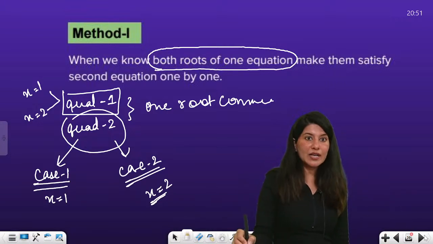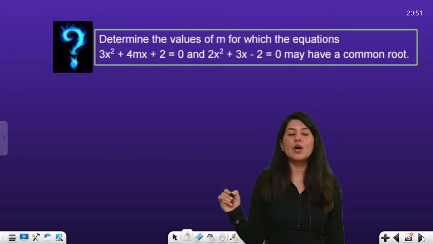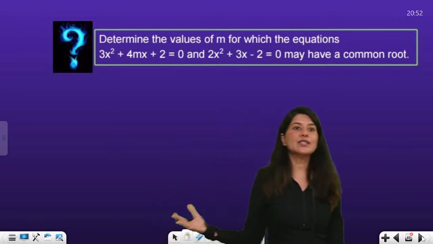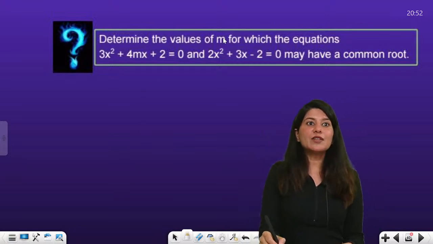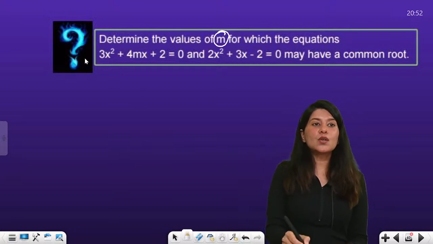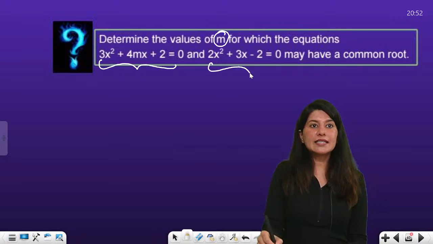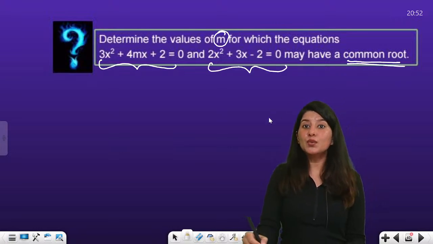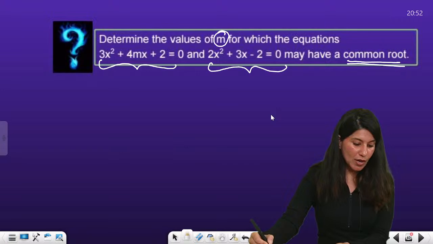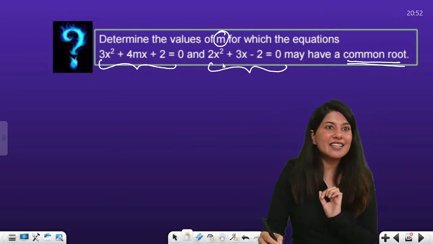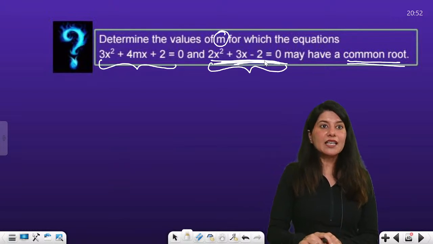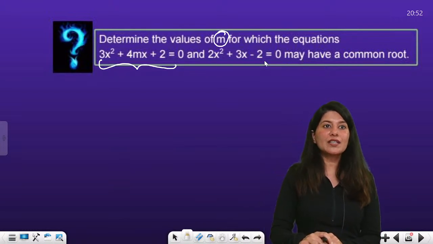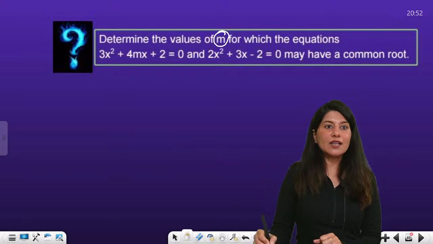Alright, let me just show you how we are going to do that. Can you see the question? With the help of the question, we are going to understand. Determine the values of m for which the equations this and this may have a common root. So these two are having one common root. I can clearly see that the roots of the second equation can be easily calculated.